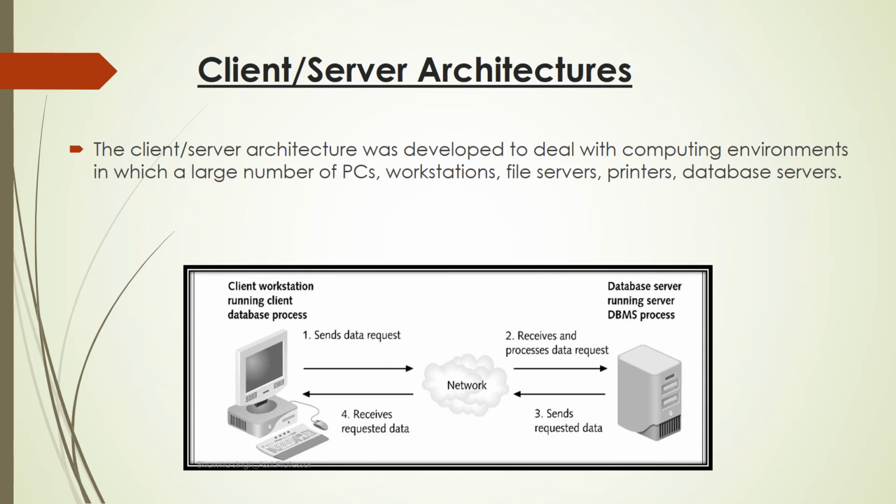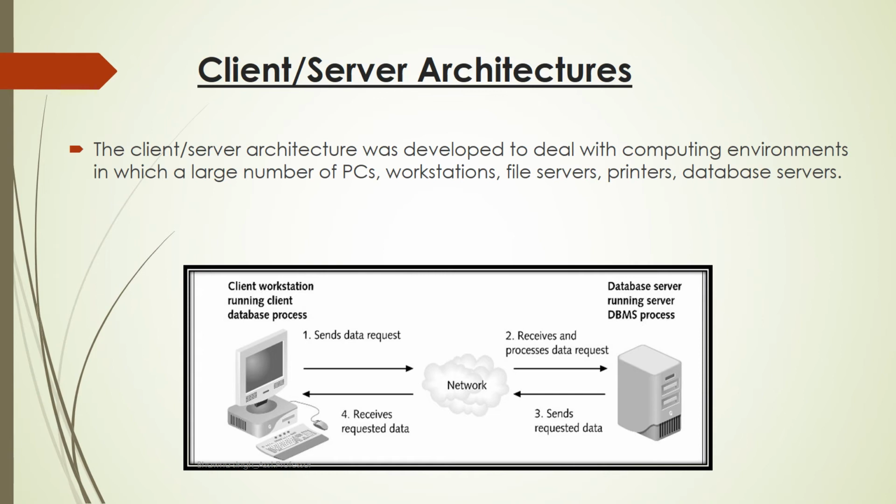So this basically has three levels also. The first one is the client, the second one is the application server or web server, and the third one is the database server. In this, the client means the end user, or you can say a device like a computer or a mobile with software or an application. So the client is a machine which sends the request for some information to the database server.